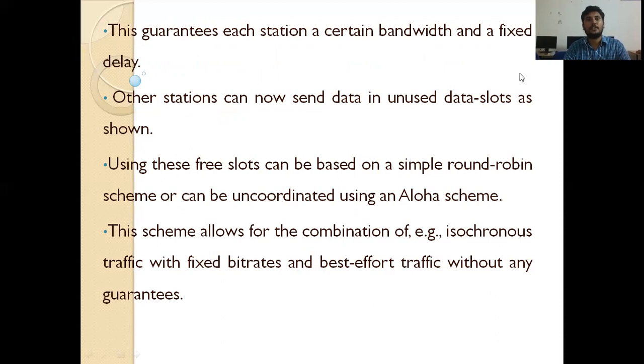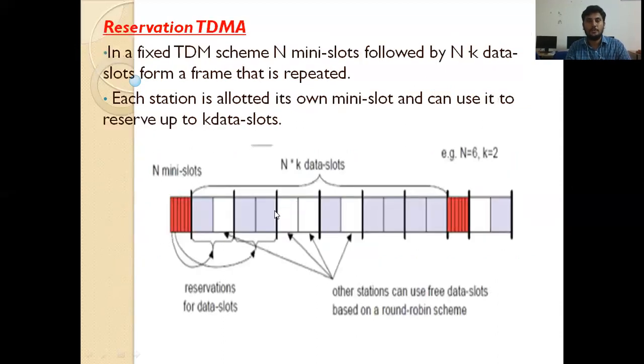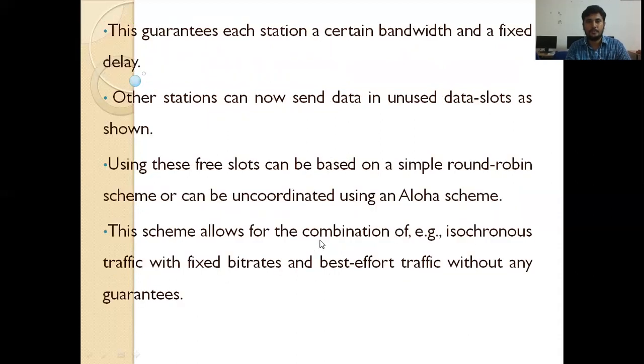Other stations can now send data in unused data slots, as shown below. Using these free slots can be based on a simple round robin scheme, or can be uncoordinated using an Aloha scheme.